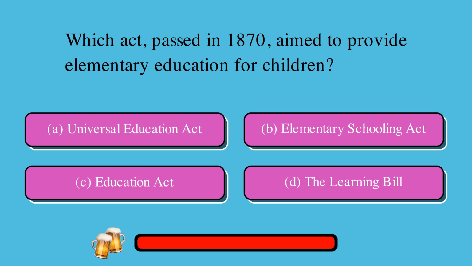Which act, passed in 1870, aimed to provide elementary education for children? Is it A, Universal Education Act, or B, Elementary Schooling Act, or C, Education Act, or D, the Learning Bill? The correct answer is C, Education Act.